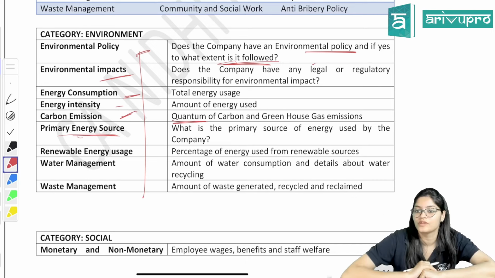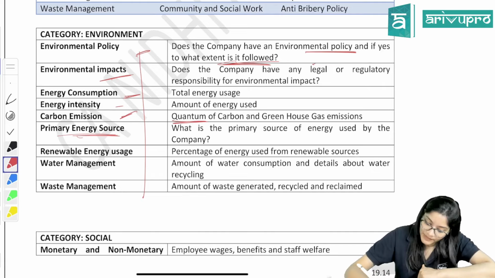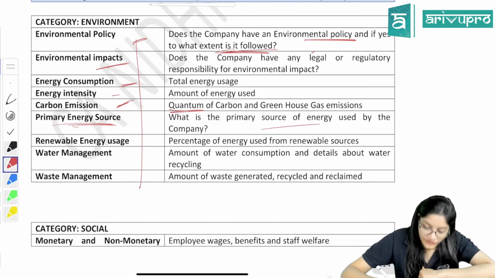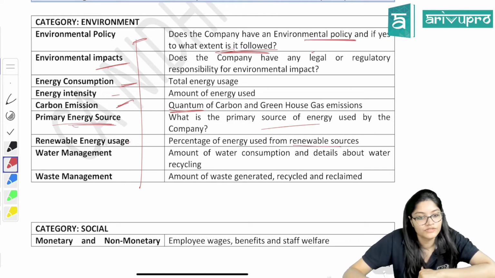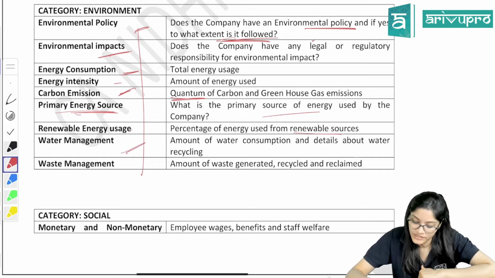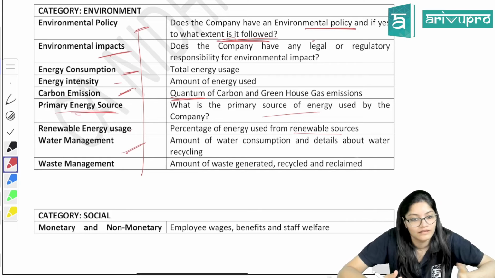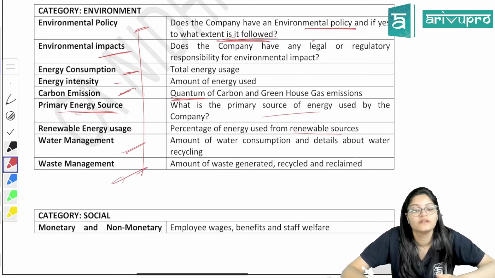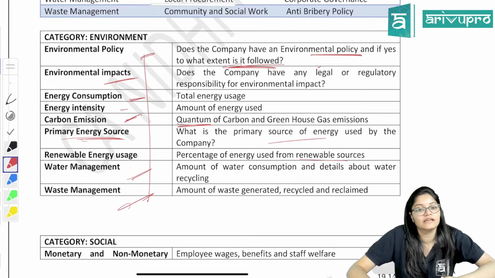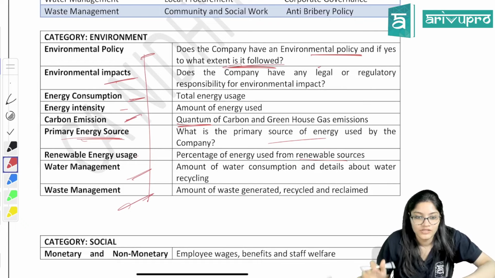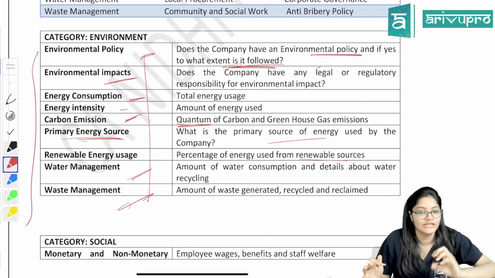Primarily I am getting it from solar panels. That means my rating will be good, right? So what is the primary source of energy? Then renewable energy resources, percentage of energy used from renewable resources, how your water management is done, how your consumption is, how much you are saving or recycling. Waste management, again, how much waste you are generating, how much you are recycling. So based on all these criteria, ratings will be given. These are examples of KPIs, key performance indicators, related to the environment.